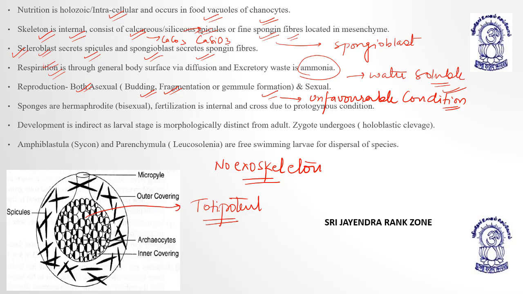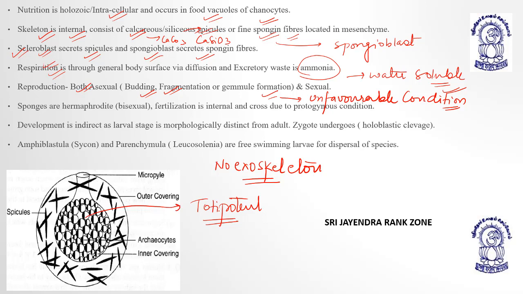Okay, development is indirect because the larval stage is present, but even then the development is indirect because the larva doesn't resemble the adult. The larval stage is independent, and that is why development is considered to be indirect. Okay. The zygote undergoes holoblastic cleavage. I will tell you afterwards different types of cleavage and different types of eggs. Holoblastic means all divisions, it is divided completely.